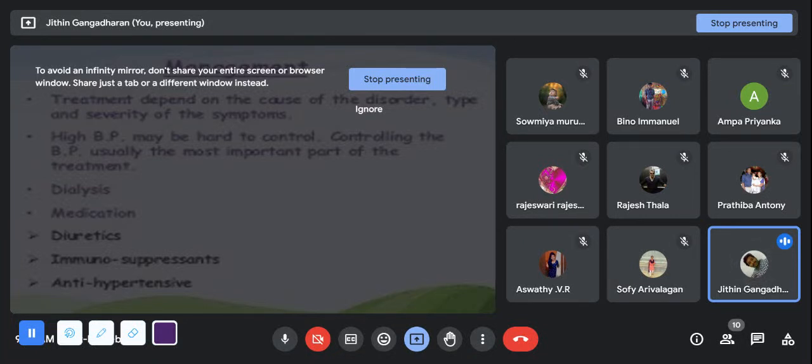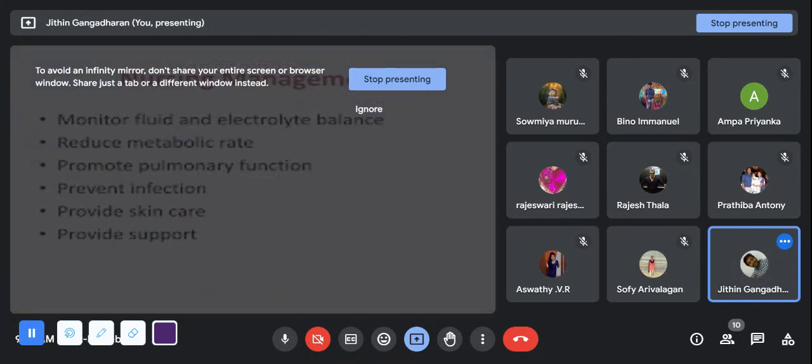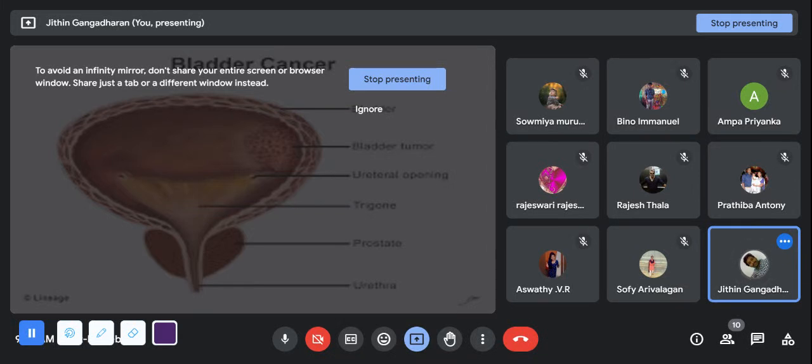But for your Prometric examination, nothing will be asked from there. It is too complicated for the Prometrics, that's why I'm leaving it. Monitor the fluid and electrolyte balance, metabolic rate, pulmonary functions, infection, skin care, and support. All these things are the nursing management.